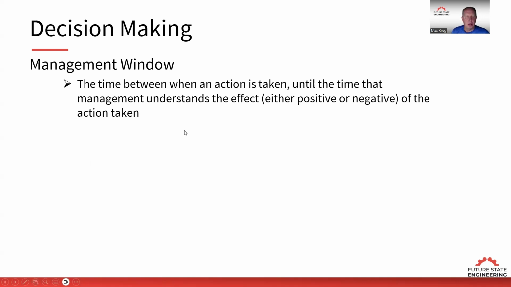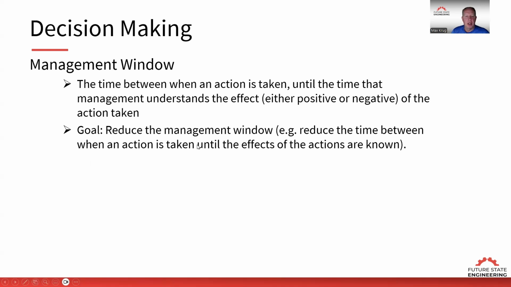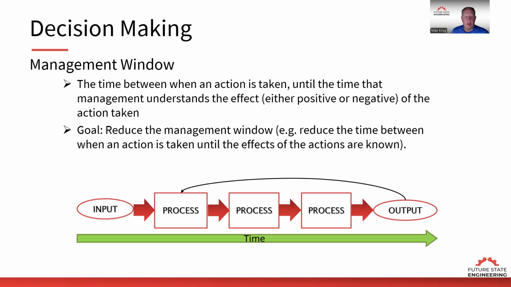So what we want to do is look at the management window. So the management window is a time between when we take action from our decision until we understand the effect of that action. What we want to do is reduce that management window as short as possible. So if we look at a system, we have all these different process steps and we make some decision at some point, and typically it might be weeks before we understand the outcome of that decision. And of course, that's too long, so our management window is extremely long between when we make the decision until we understand the outcome of that decision.